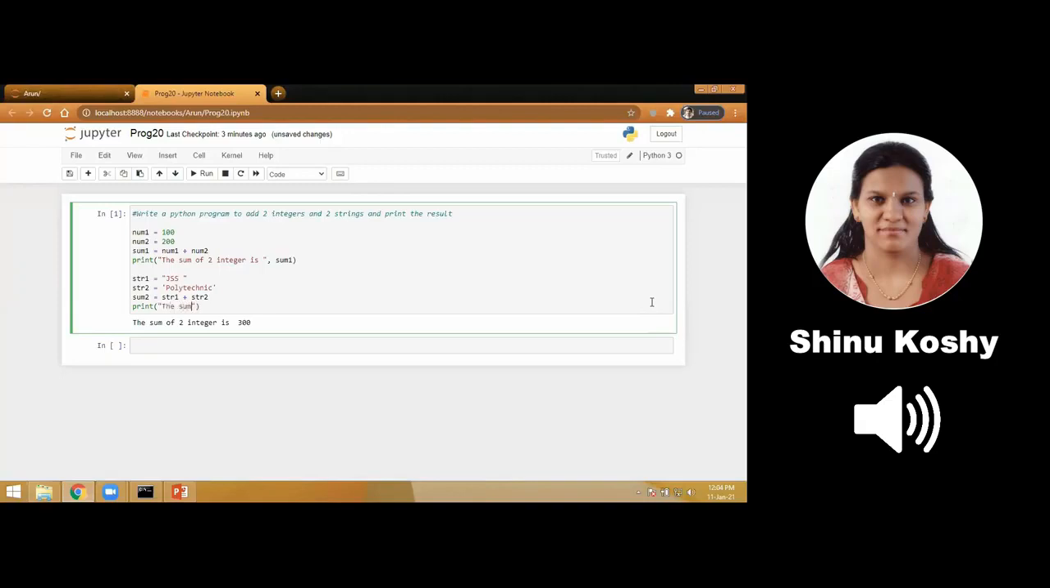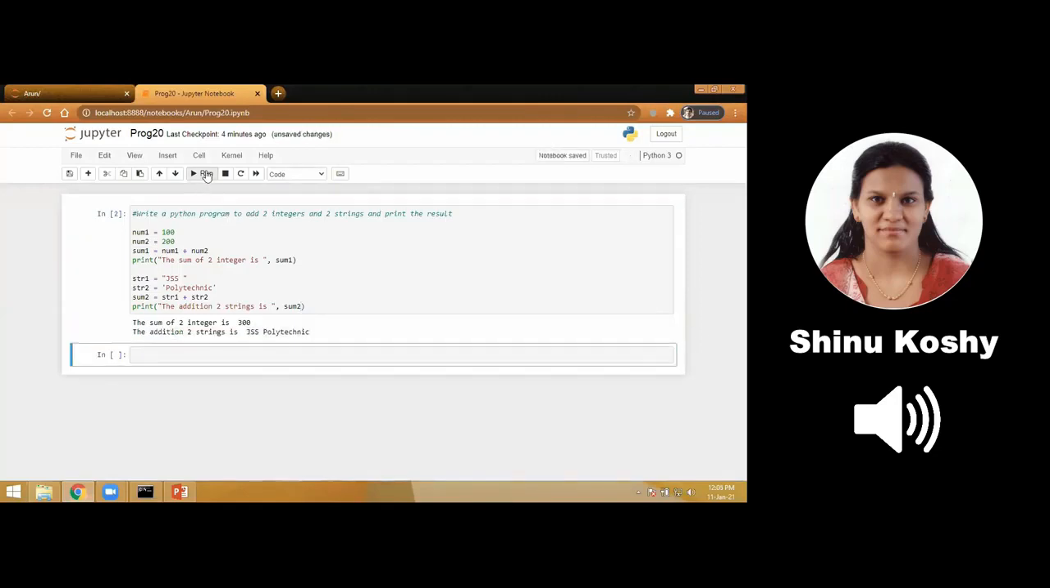And we print the output. The addition of two strings is a message or a string, so it is written within either double quotes or single quotes. We use a separator, comma, and then we display the variable name sum2. Now click on the run button. Can you see the result? So JSS Polytechnic has been joined together. It is added.